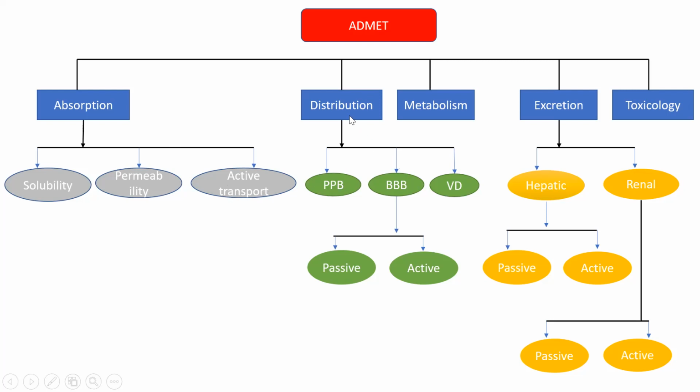Then in distribution, we can study the plasma protein binding, blood-brain barrier, and volume of distribution. In the BBB, blood-brain barrier, passive and active parameters can be tested. In that, log BB and log PS are the passive parameters. Then in excretion, hepatic and renal excretion can be studied. And in both hepatic and renal excretion, passive and active parameters can also be tested.